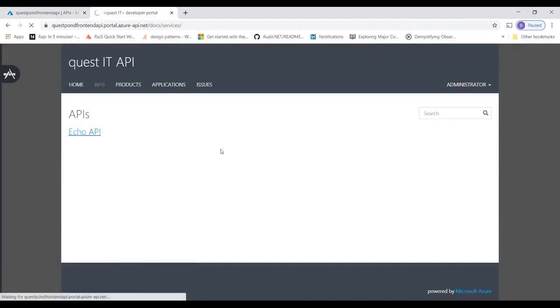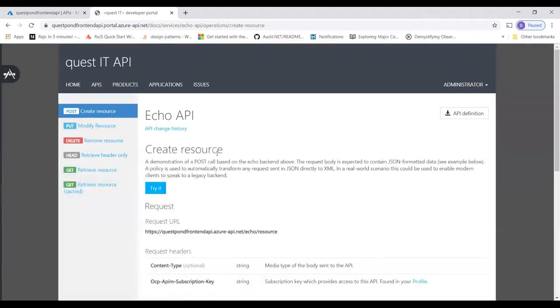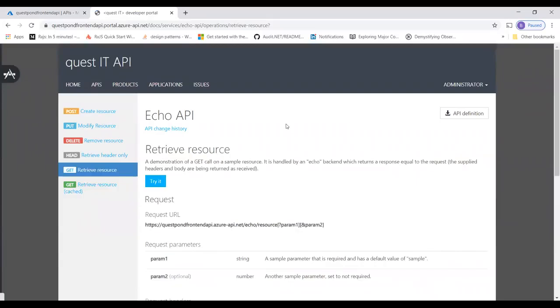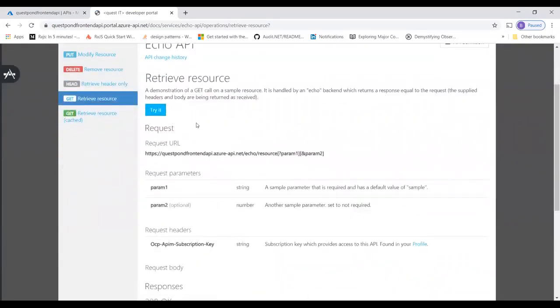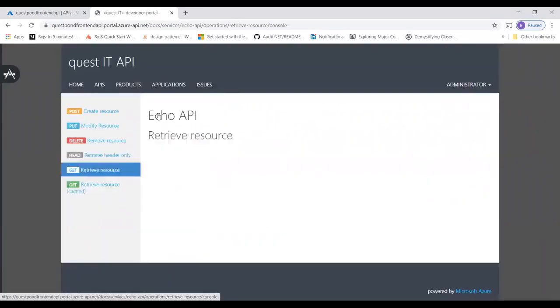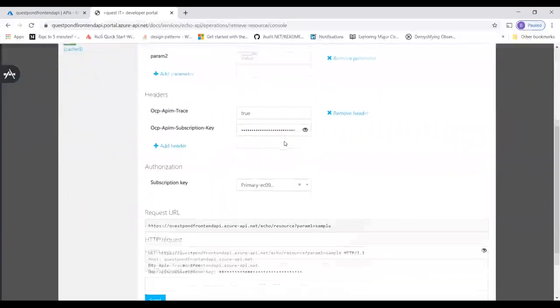I can click on this Echo API. At this moment, I just have one API. If we had multiple APIs, then we could have used them as well. Here you can see this is a get method. I can invoke it, I can say try it. I don't want to create a client at this moment, I can just use this and do things.